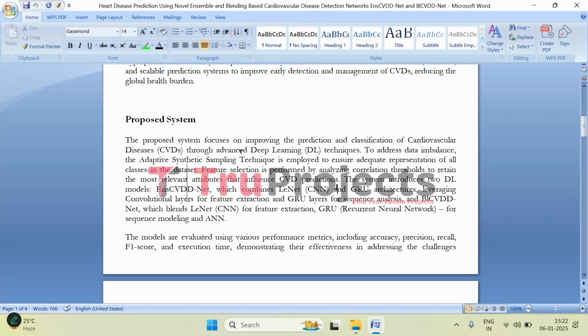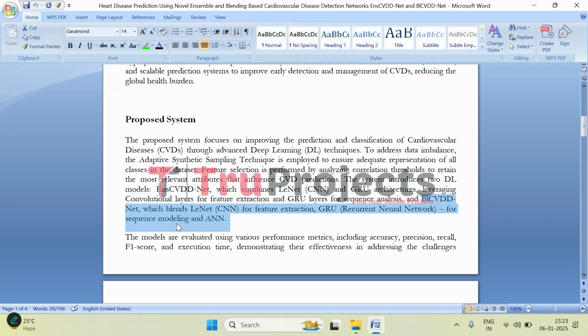Then comes the proposed system, where ENS CVDD-NET and B1 CVDD-NET are the two proposed models of this project. Coming to ENS CVDD-NET, it is a combination of two powerful architectures: LeNet, which is a type of convolutional neural network that is great for extracting features, and GRU, which is a type of recurrent neural network, that is RNN, good at understanding sequences like time series data.